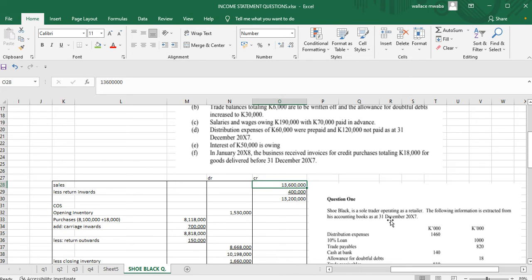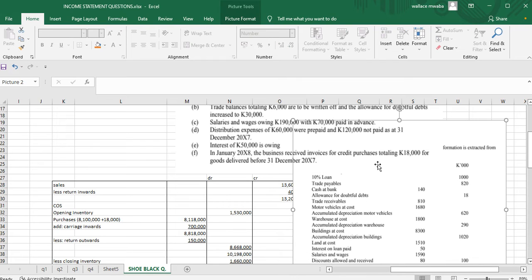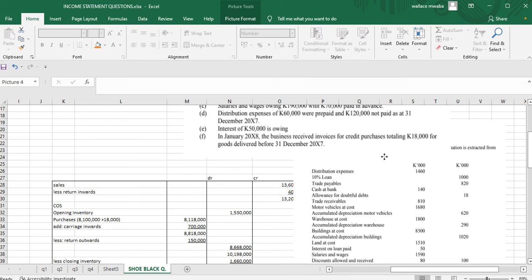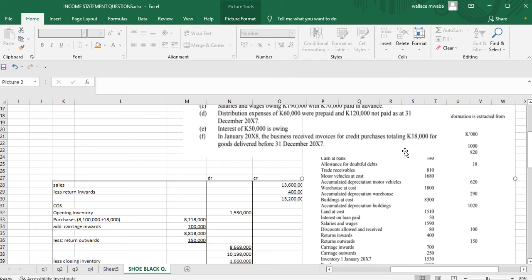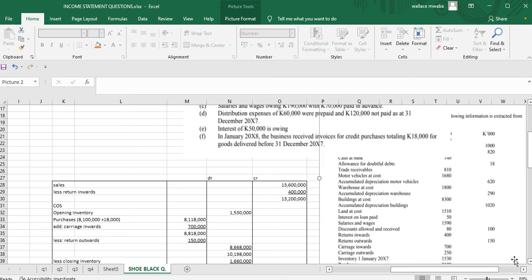Okay, we look for our return inwards. Return inwards is when customers bring back goods to us. When customers bring back goods to us, that is called a return inwards. So we deduct that amount from our sales.